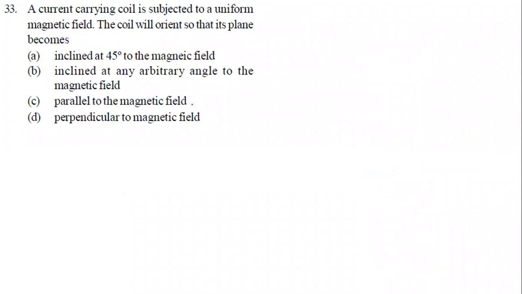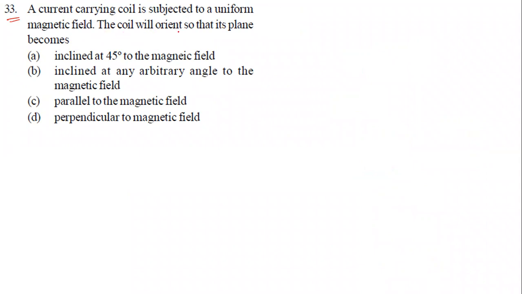Look at question number 33. What is question number 33 asking? A current carrying coil is subjected to a uniform magnetic field. What we are doing now is placing a current carrying coil in a uniform magnetic field. That is what is meant by saying it is subjected to a uniform magnetic field.